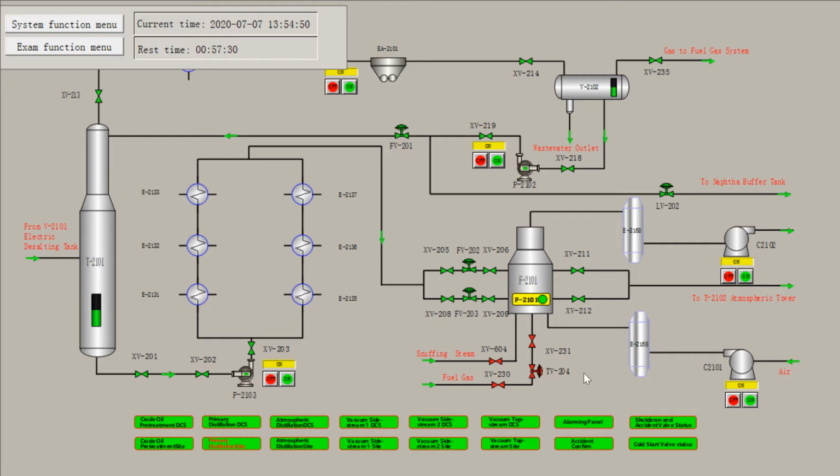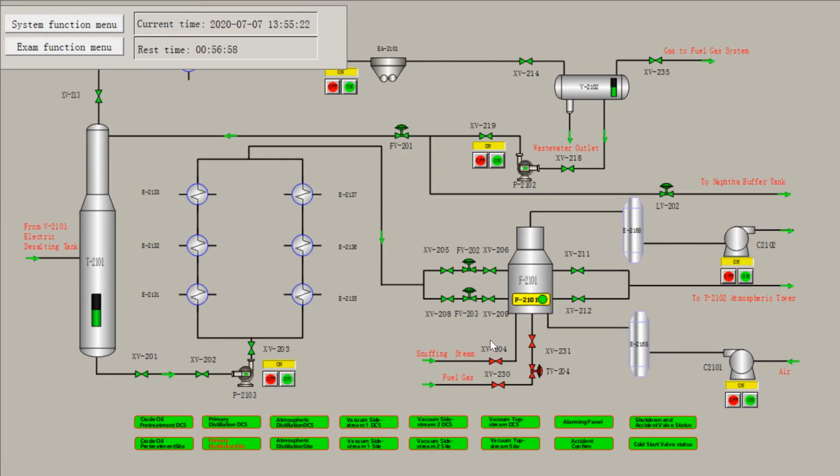Then we can report the main operation, front and rear hand valves XV230, XV231 of the fuel gas inlet control valve TV204 for atmospheric pressure furnace have been closed. Then we can report to the chief operator that the air intake of the fuel gas in the atmospheric furnace has been isolated, because now the fuel is no longer fed to the furnace.